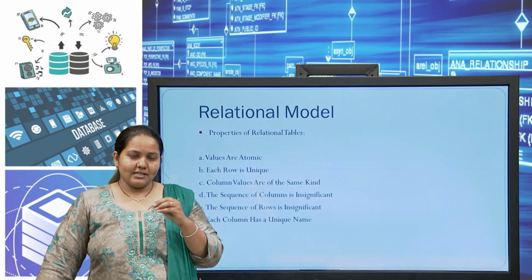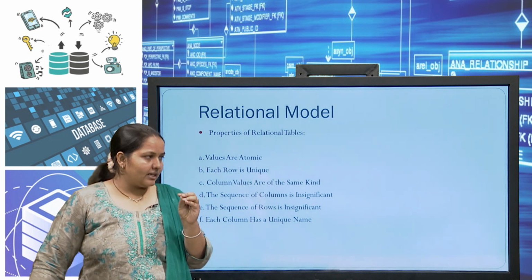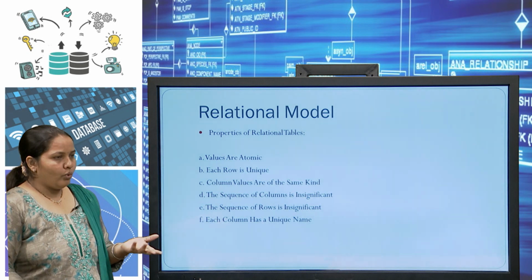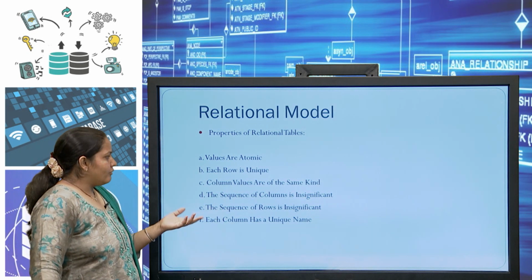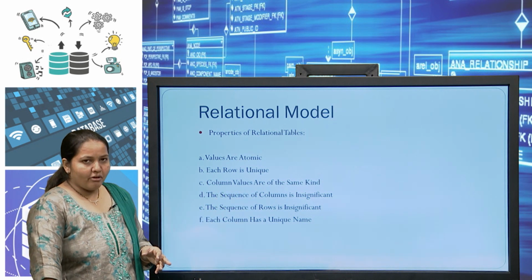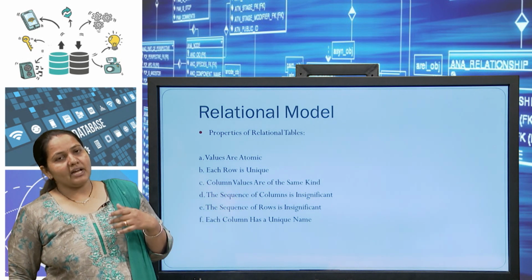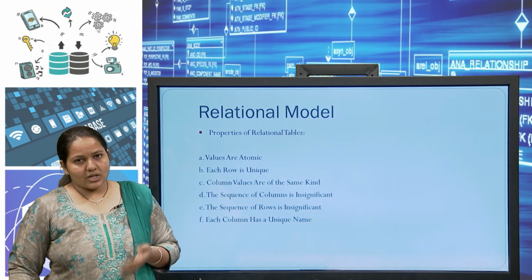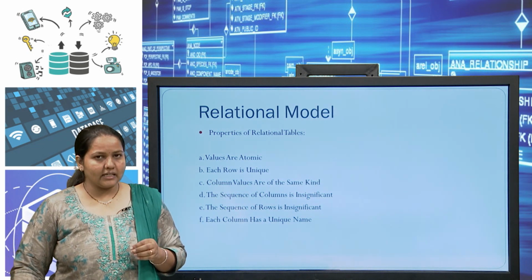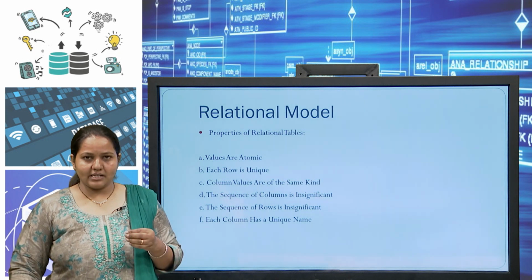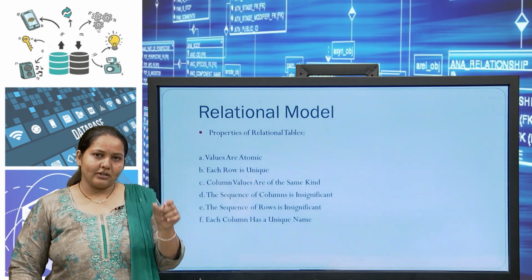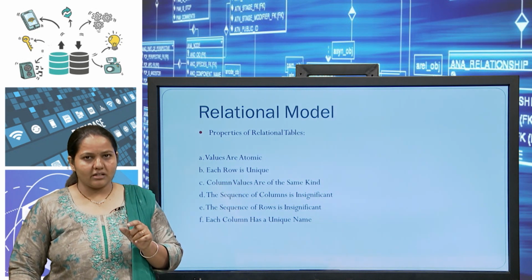So, to remove that inconsistency, we have to define what? A unique row, and that mechanism we have to develop with this model. And third, column values are all of the same kind, because whenever we are defining the data structure, we are also defining the type format for data integrity, and from where we are taking the data. So, whatever field a record is stored in, that is the same nature of your data.